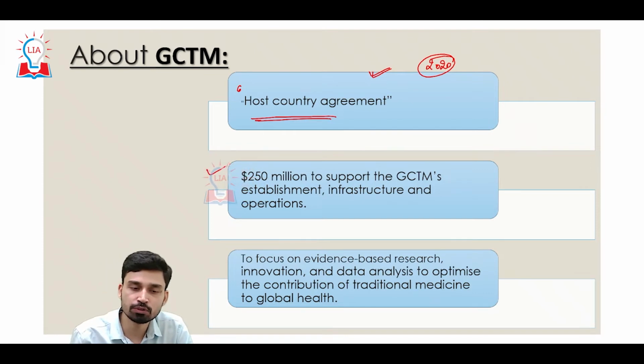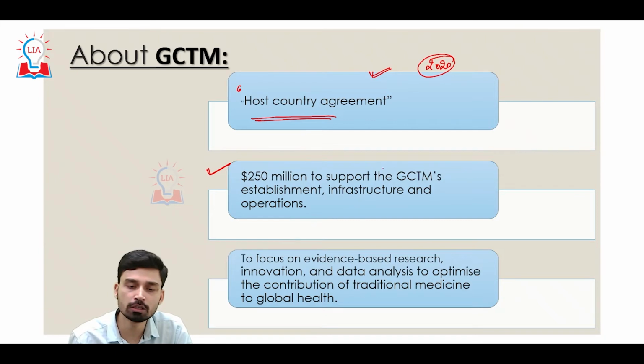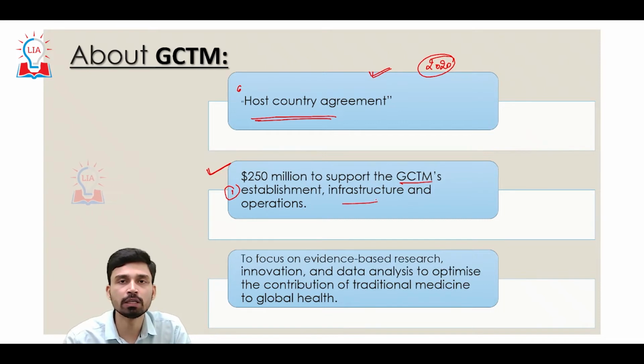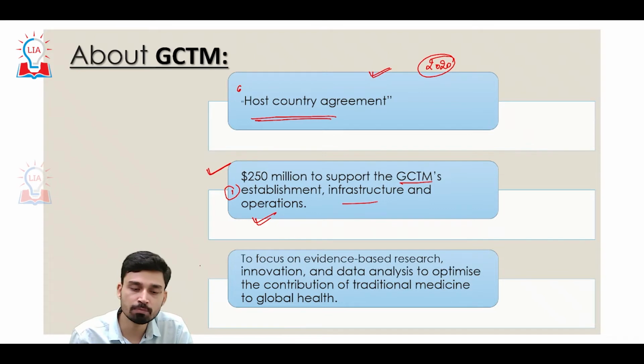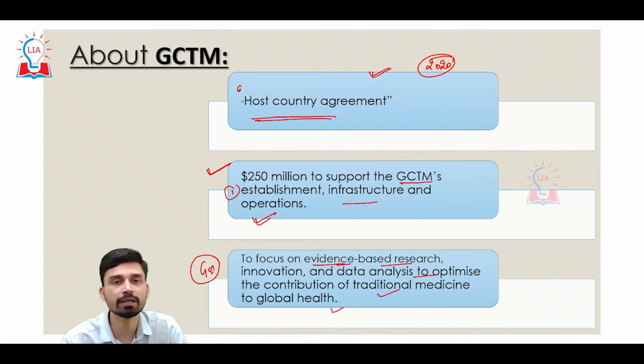At the same time, the Government of India has also given a total grant of almost $250 million that will support the work of GCTM from the establishment and development of infrastructure all the way up to the operations level. The main objective, as per the Government of India, is that GCTM will focus on creating evidence-based research, innovation and data analysis to optimize the contribution of traditional medicine to global health.